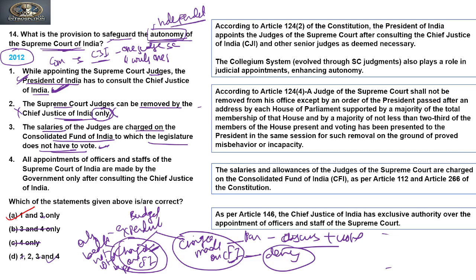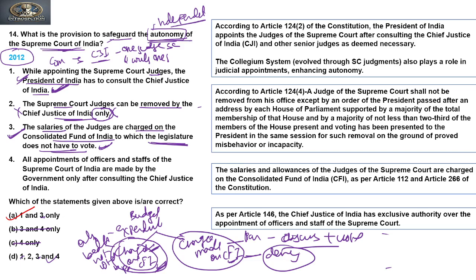It includes the salaries of the President, Vice President, salaries and pensions of Supreme Court judges, pensions of High Court judges, and pensions of government staff; all of these come under the charge on the Consolidated Fund of India. It means it can only be discussed by Parliament, it cannot be voted on. Through this mechanism, the salaries and allowances of the judges of the Supreme Court cannot be altered during their time in office, and this makes them independent, fearless, and able to make unbiased decisions. So on this logic, the third is correct.